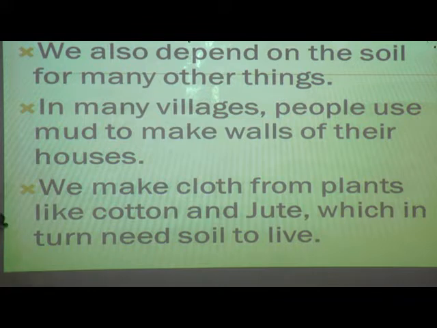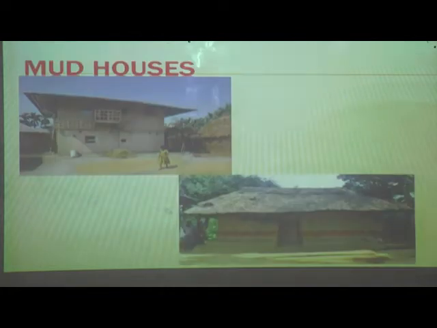So as you see, cotton and jute. Now here, what does jute mean? Your parents bring rice bags, isn't it, students? A rice bag of 25 kgs or like that. So how is that rice poured? In a bag, gunny bags. So that is made with the jute, which in turn needs soil to live.